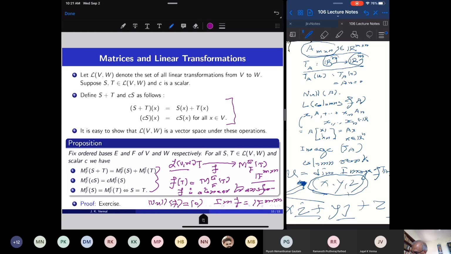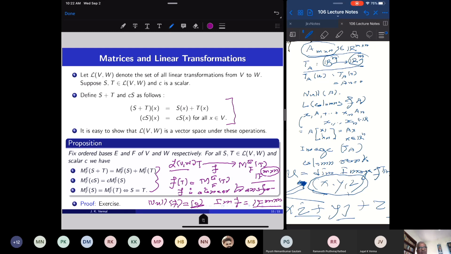Now the m by n matrices together form a vector space of dimension m times n. This we have seen before: m by n matrices over a field of scalars F form a vector space of dimension m times n. And this map which sends a linear transformation to its matrix is a one-to-one, onto linear transformation. The image is the entire codomain, so the rank of F is m times n. You can easily check that the null space of this linear transformation is 0. There will be an exercise in the tutorial sheet that says F is one-to-one and F is onto.